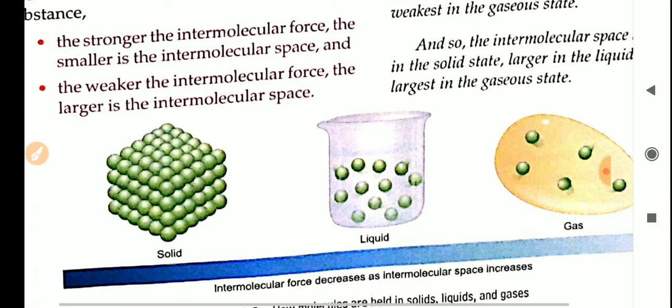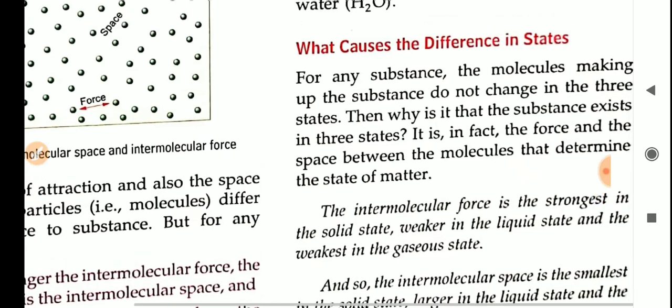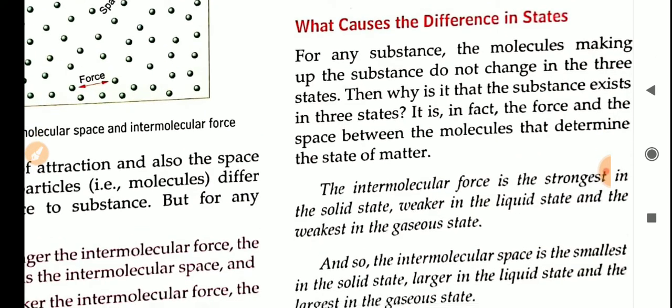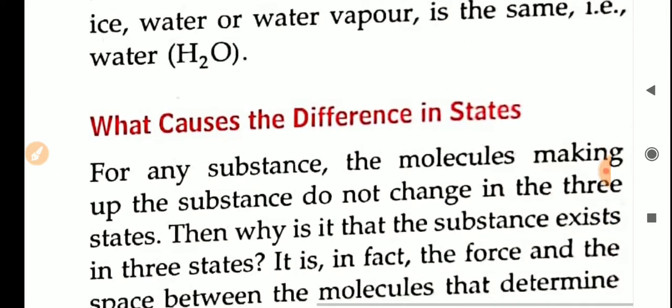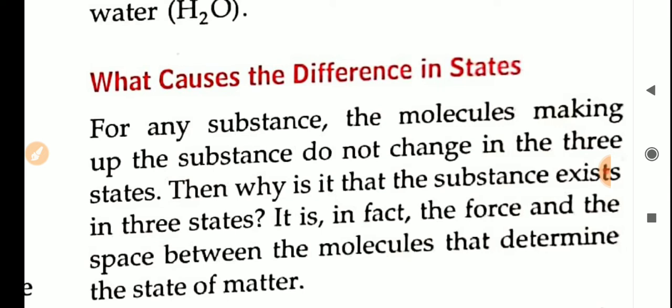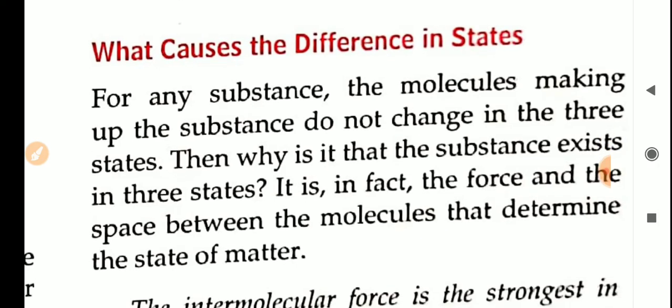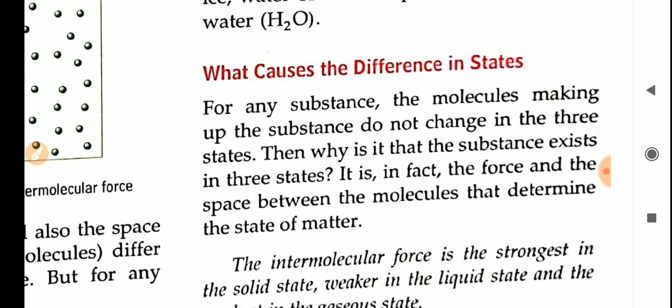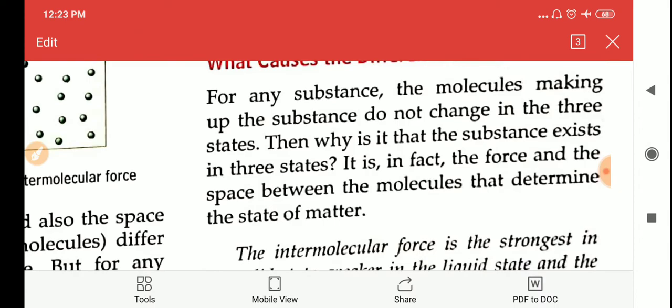So what causes the difference in state? The intermolecular force of attraction and intermolecular space cause the difference in states. Understand? I think up to here it is clear to you.